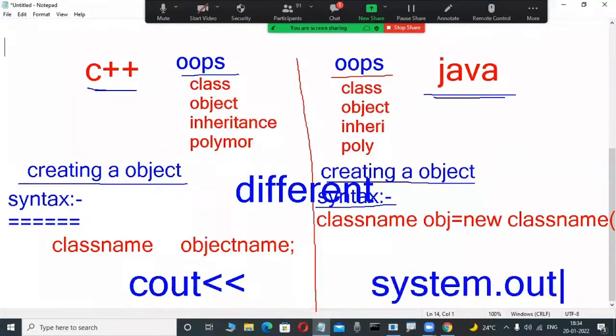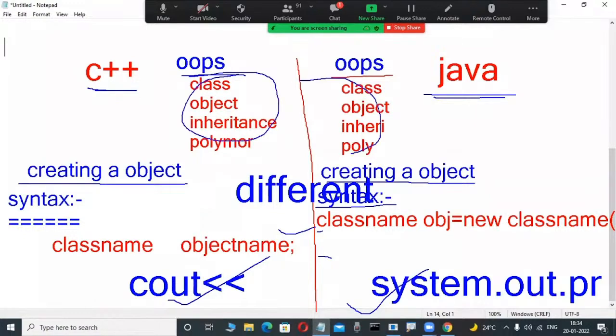System.out.println, is something like that there or not? Yes, here. That's why it's syntactically different. Functions are also totally different in these two object-oriented languages. But conceptually, some OOPS concepts are the same or not? Same. OOPS concepts are the same.